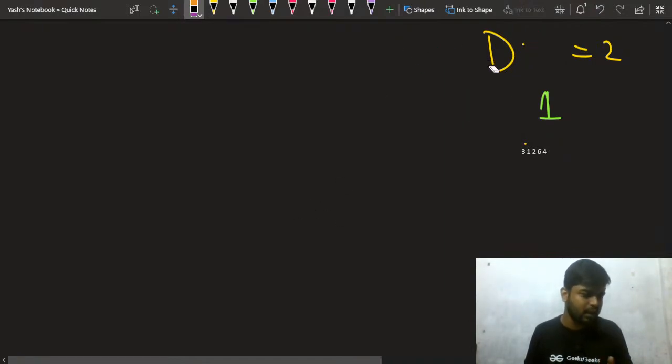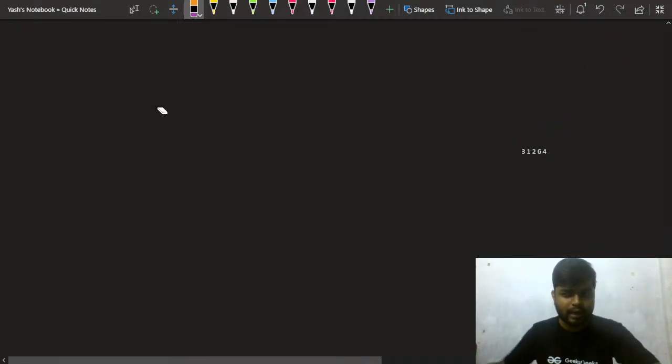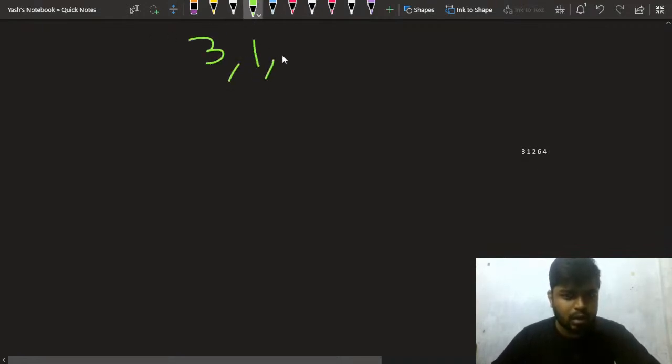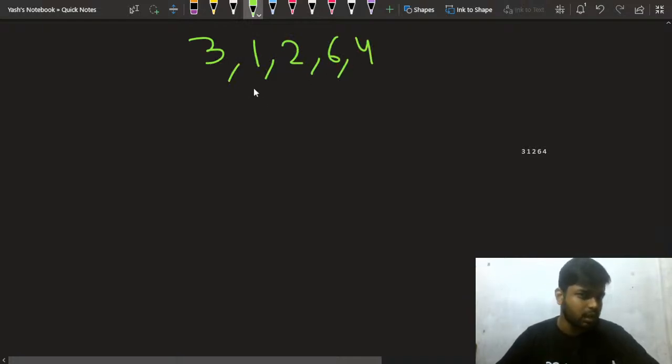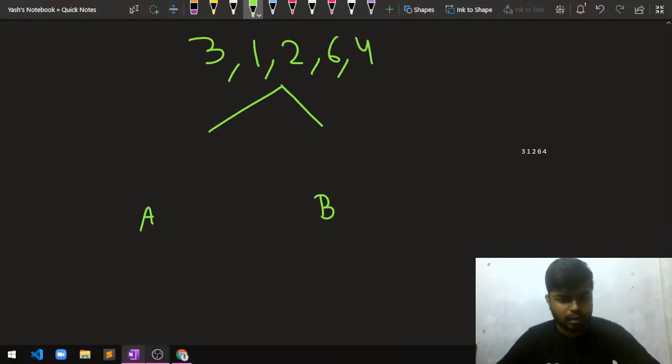So this is why I have taken this problem. This is a good problem. How can we do this? Let's look at the test case. This is 3, this is 1, this is 2, this is nothing but 6, and this is 4. I have to divide this into two teams. This will be my team A and this will be my team B. How do I do this?